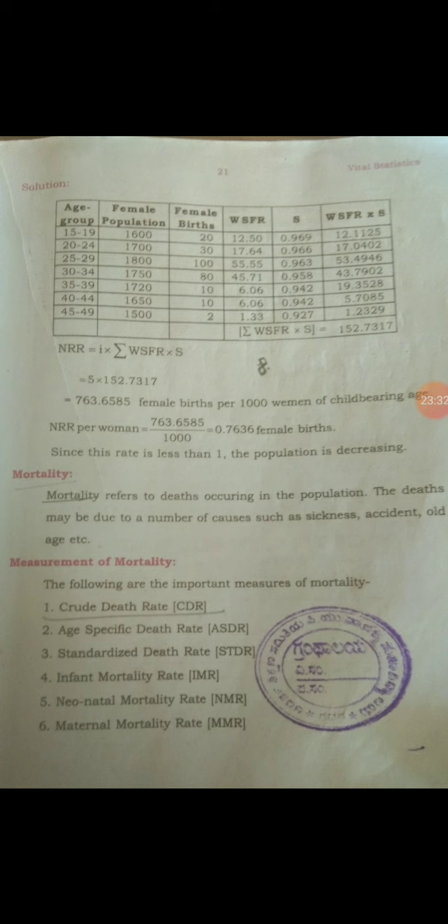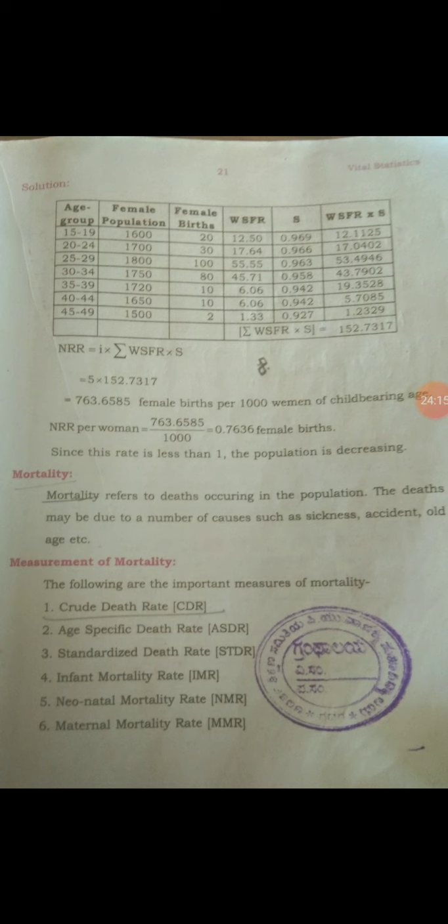Okay, concentrate here. 20 by 1600 into 1000, you get here 12.50. 30 by 1700 into 1000, you get here 17.64. 100 divided by 1800 into 1000, you get here 55.55. 80 by 1750 into 1000, you get here 45.71. 10 divided by 1720 into 1000, you get here 6.06, and 10 divided by 1650 into 1000, you get here 6.06.